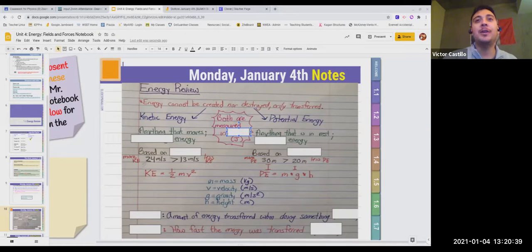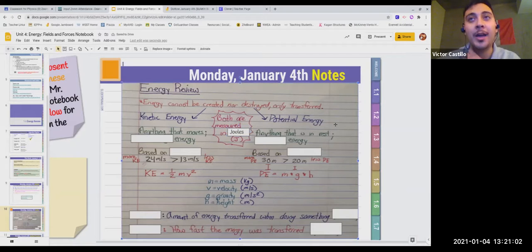Okay? There's two main types of energy we're talking about: kinetic energy and potential energy. And if you see right here, there's like a pink bubble in the center. They're both measured in units called joules. Not joules as in jewelry, but joules as in Joules. Remember, all forms of energy are measured in joules.